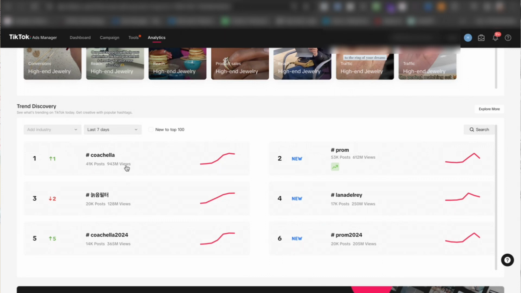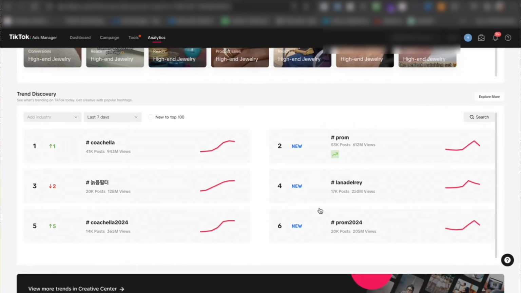The number one trend right now is Coachella, right? And you can see 41K posts and 943 million views for Coachella, for this specific hashtag. So you can test these specific hashtags in your audience targeting, again, which I think is super cool. And you can also look at the different types of hashtags that are doing well. I think it's super cool that you can do that.